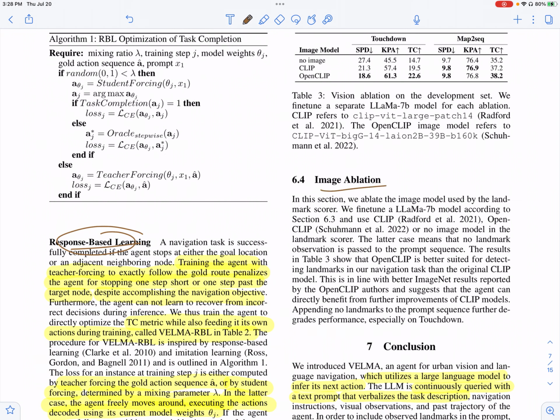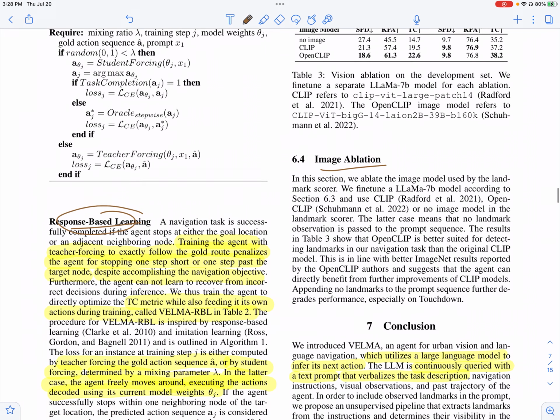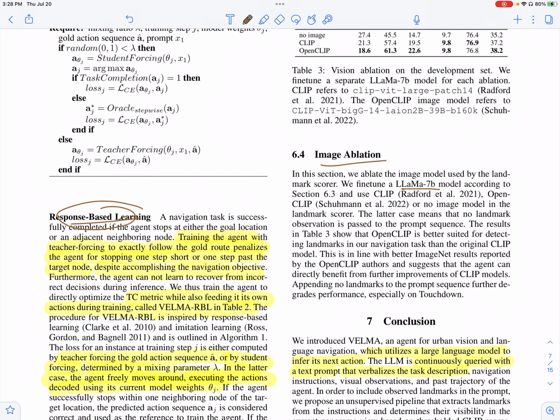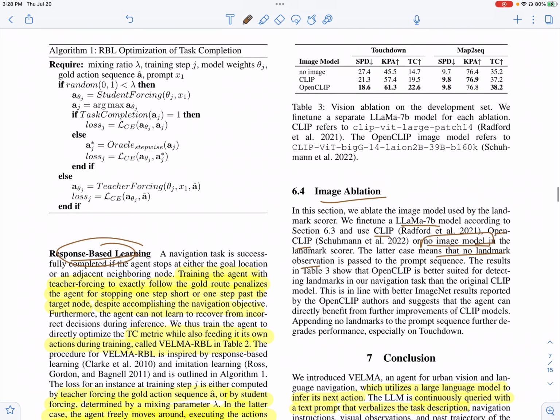So if you remember, we have a landmark scorer, which gives information about the landmarks in the agent's environment. So they fine-tune the Llama 7B model using CLIP, using OpenCLIP, or a no image model. So if you don't have any image model, you are not really passing any landmark observation, right?